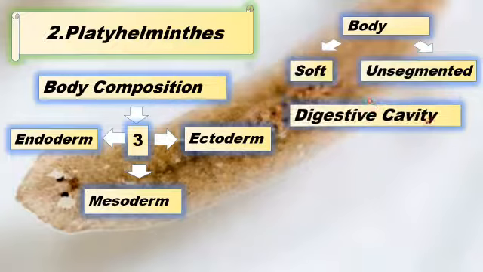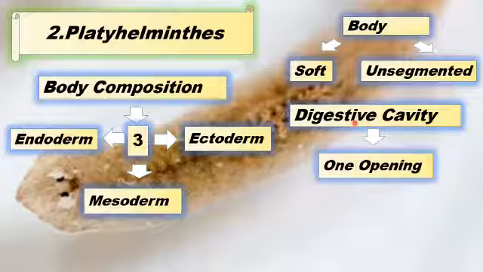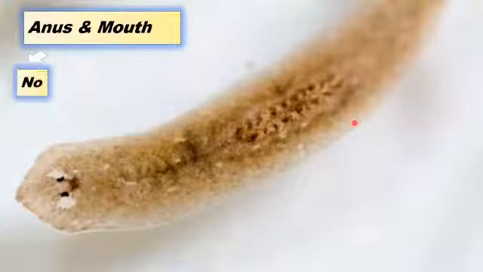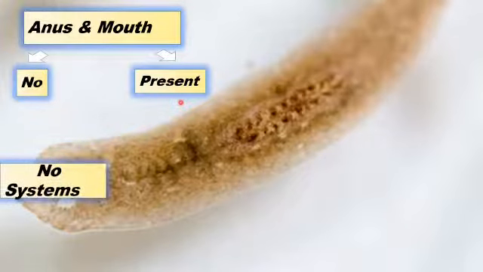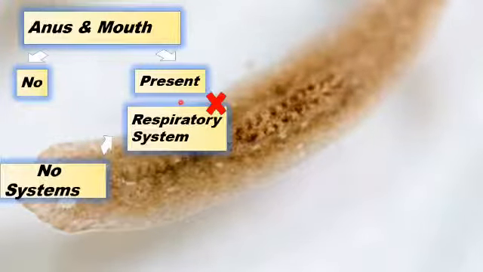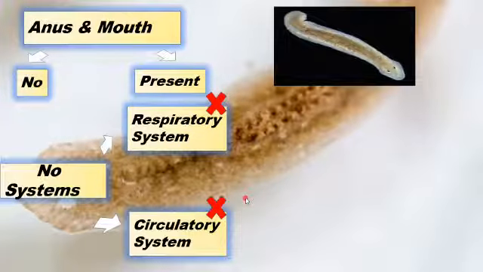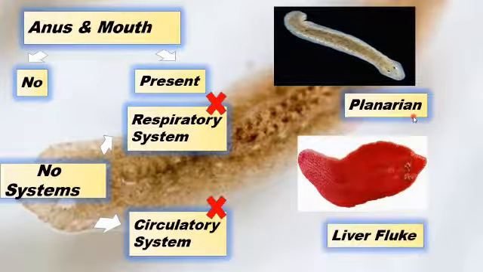And if you talk about its digestive cavity, it only has one opening. One opening means that only the mouth is present and there is no anus. They also do not have systems, like they do not contain any respiratory system, as well as they do not contain the circulatory system. And in this case, we have the examples of worms like planarian and the liver fluke.